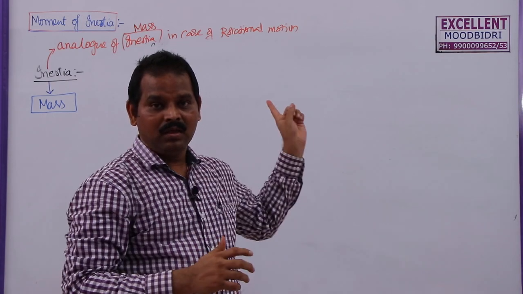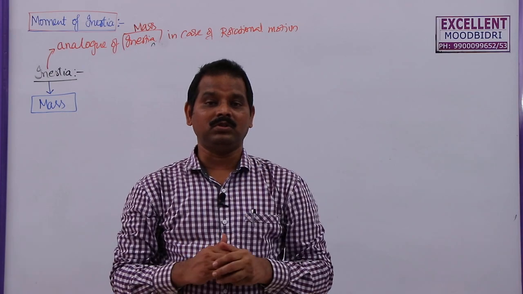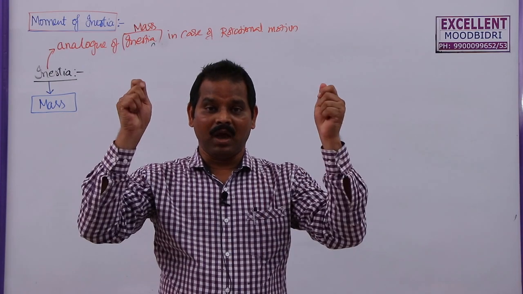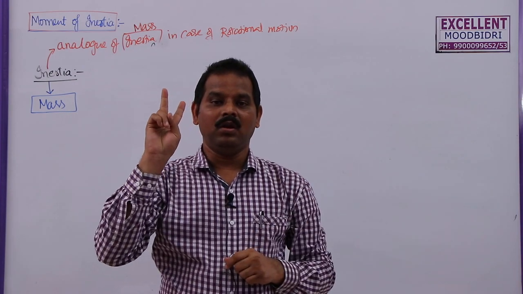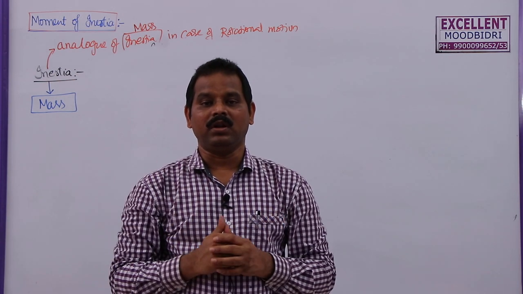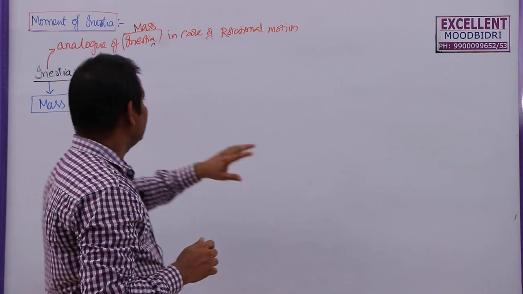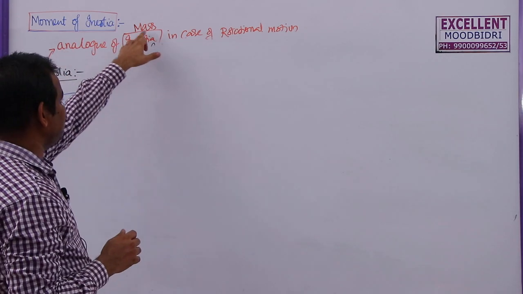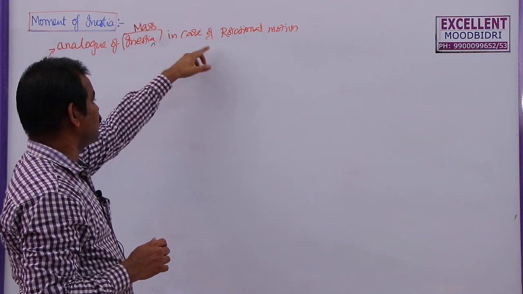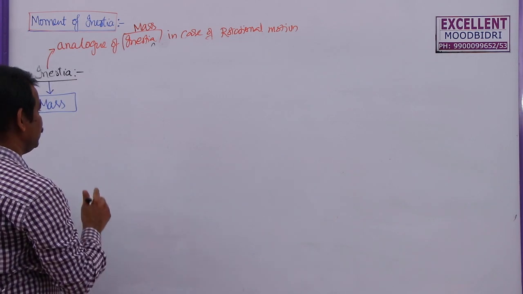So that's why in linear motion we are discussing only a single force, but in rotational motion we have to use two equal, opposite, parallel, non-collinear forces, that we call a couple of forces. Now, the analog of mass in the case of translatory motion is called moment of inertia. So, what is this moment of inertia?